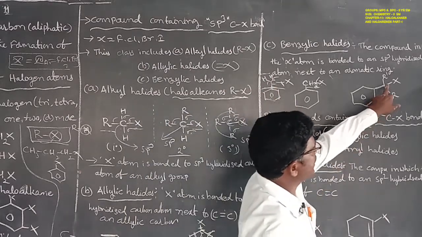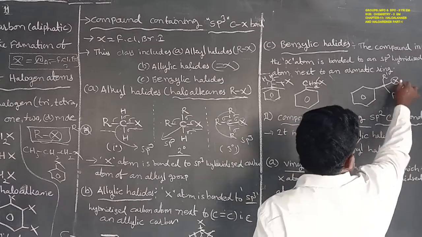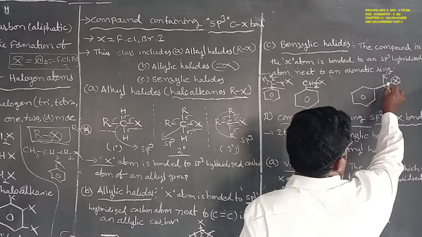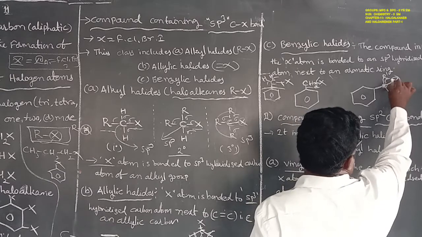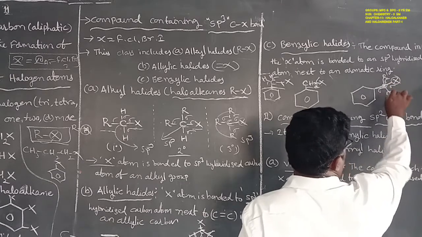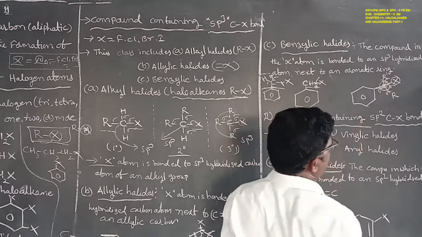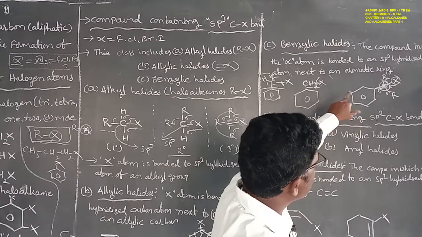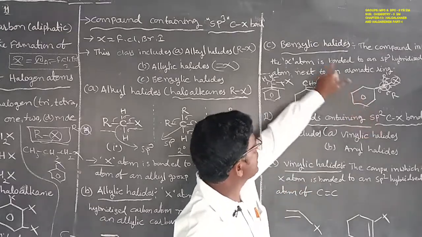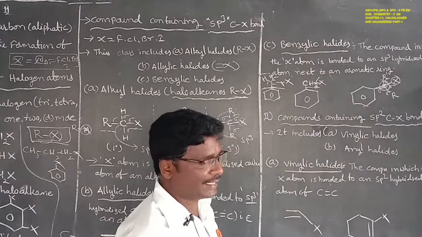Next one, here is this compound. The halogen atom is bonded with the sp3 hybridized center carbon atom, undergoing sp3 because of 4 single bonds, 1, 2, 3, 4. 4 single bonds are considered an sp3 hybridized carbon atom next to an aromatic group. That is also called benzylic halides.